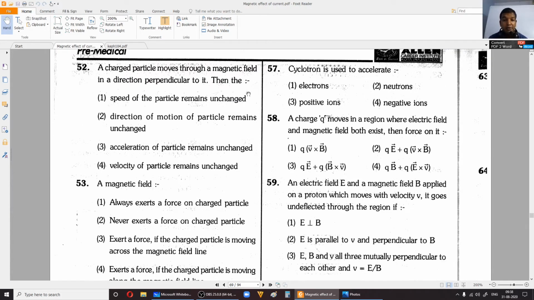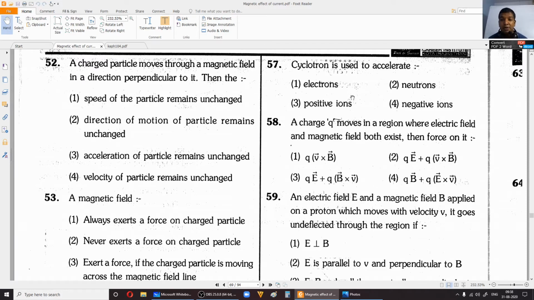So coming to 57, see, this is important. A cyclotron is used to accelerate electrons, neutrons, positive ions, or negative ions. It cannot be used to accelerate neutrons, right? It will be mostly used to accelerate positive ions. Negative ions and electrons, correct? They will have very little mass.